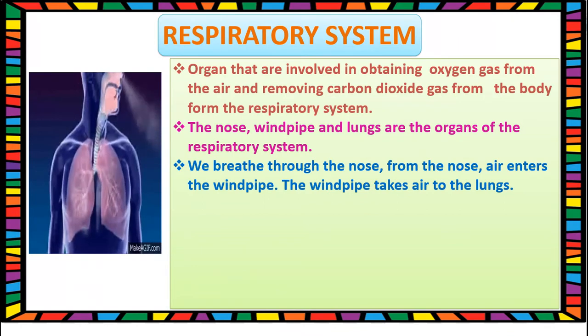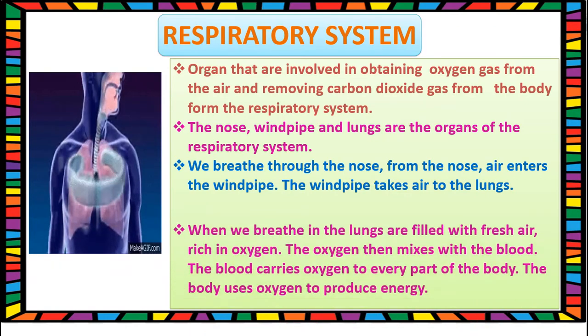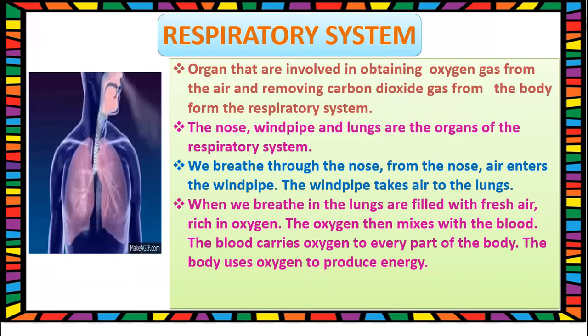We breathe through the nose. From the nose, air enters the windpipe. The windpipe takes air to the lungs. When we breathe in, the lungs are filled with fresh air, rich in oxygen. The oxygen then mixes with the blood. The blood carries oxygen to every part of the body. The body uses oxygen to produce energy.